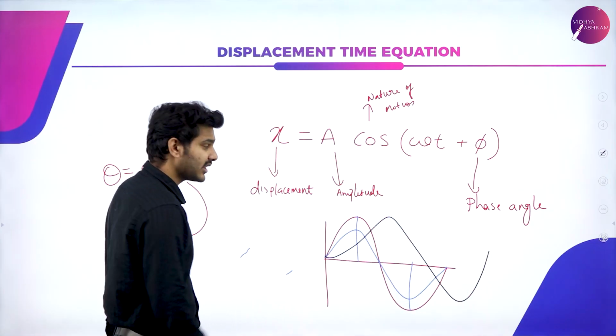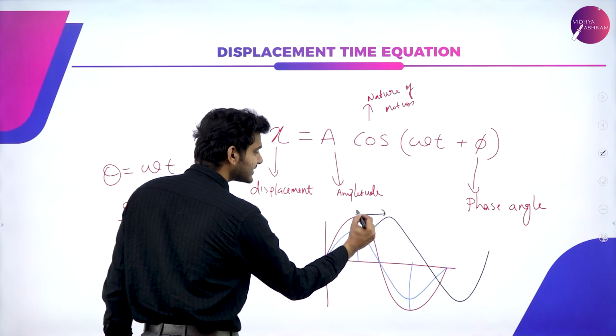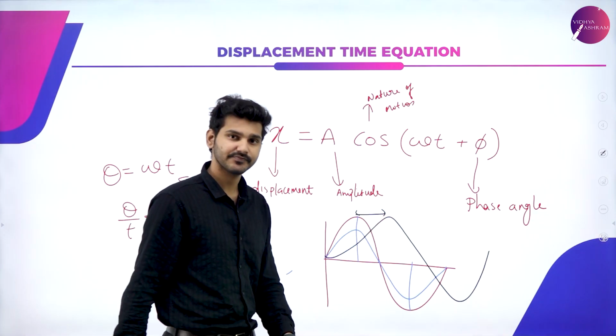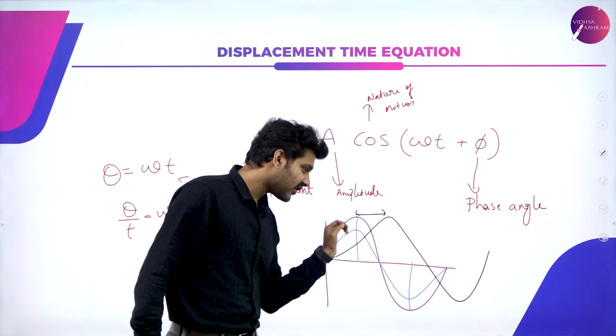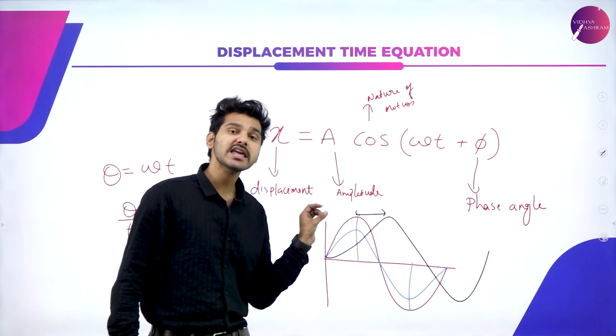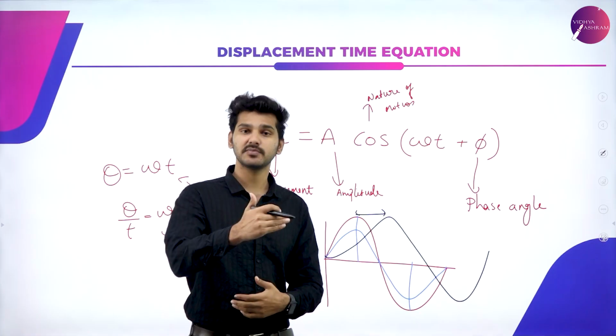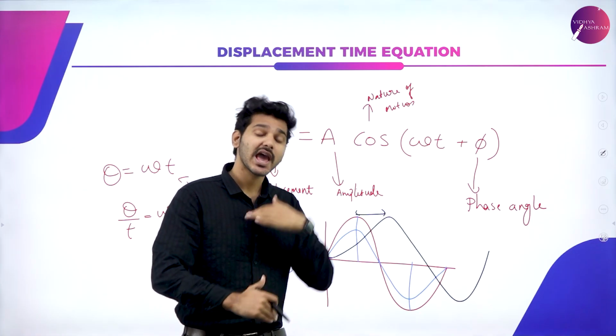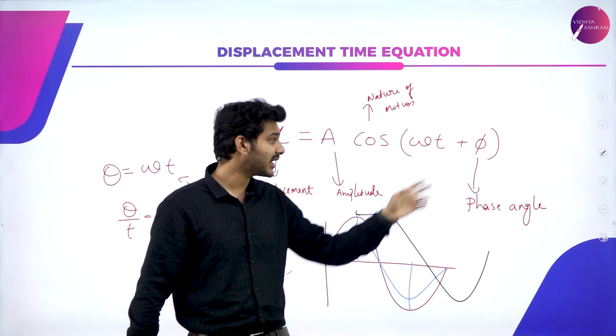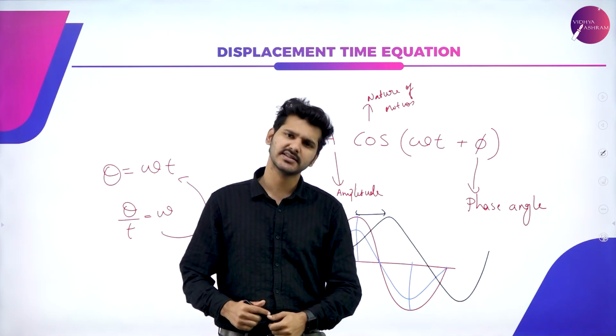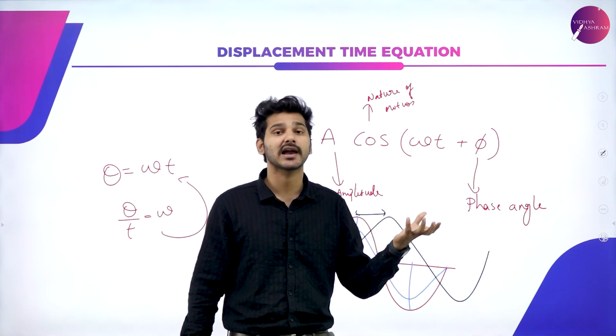It means that there is actually a phase difference between these two waves. So again, if a wave is leading or lagging behind another wave, are they traveling together? Is the crest and crest meeting? Is the trough and trough meeting? That particular relation can be analyzed from this particular phase angle. So that is why phase angle actually exists.